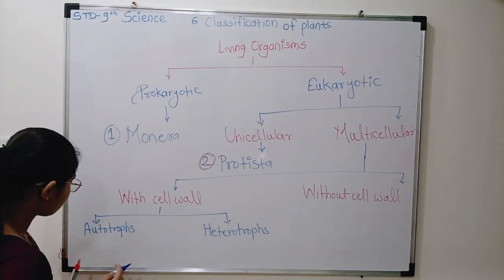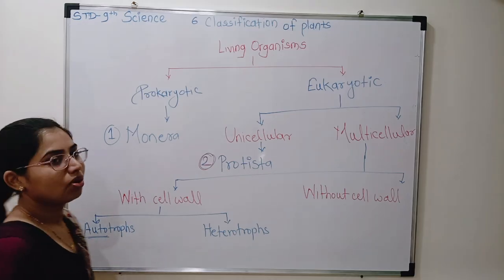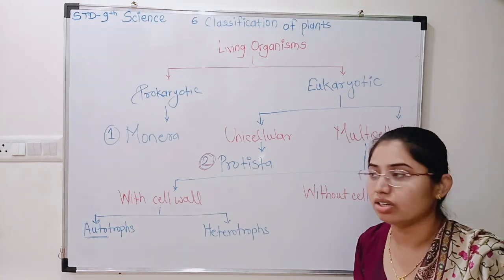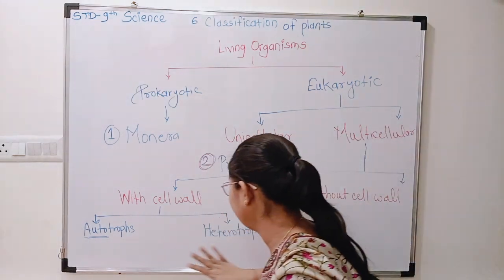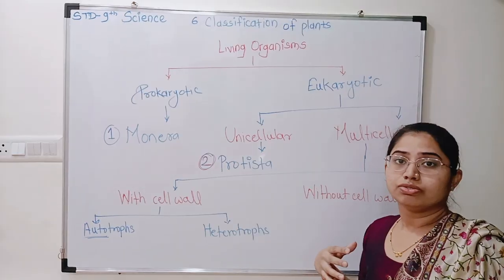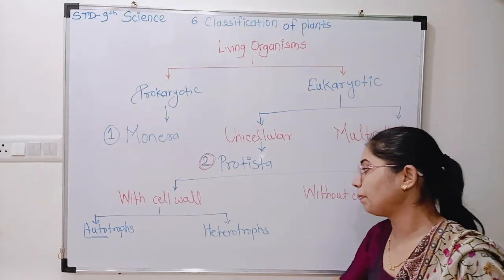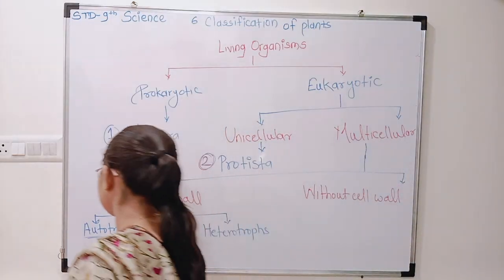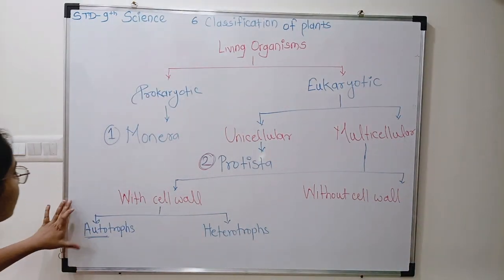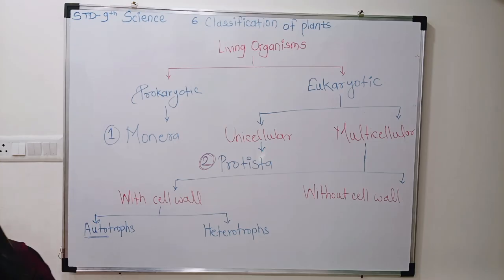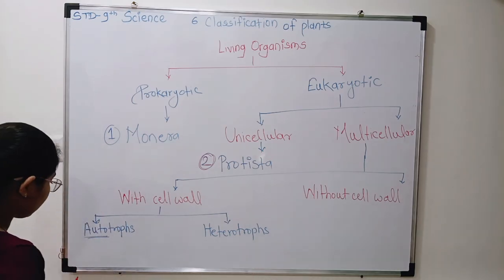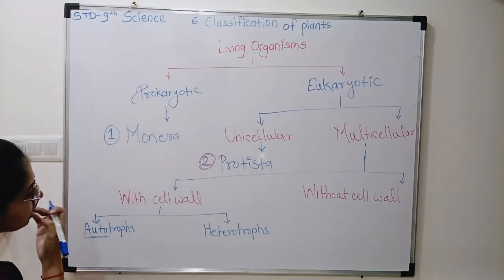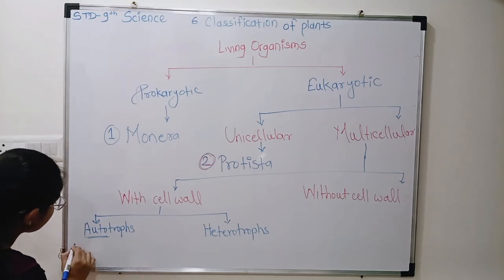See here, autotrophs means they make their own food. That's why they are called autotrophs. And heterotrophs means for food, for feeding, they depend on other organisms. That's why they are heterotrophs. So which organisms are included in this? Autotrophs are nothing but kingdom Plantae. Which one kingdom?